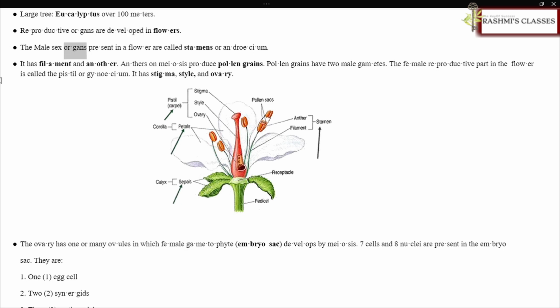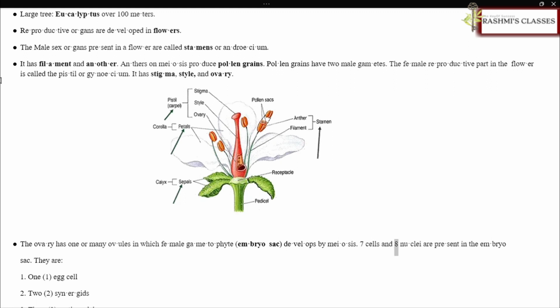The male sex organs present in a flower are called stamens or androecium. It has a filament and an anther. Anthers, on meiosis, produce pollen grains. Pollen grains have 2 male gametes. The female reproductive part in the flower is called the pistil or gynoecium. It has stigma, style, and ovary. The ovary has 1 or many ovules in which the female gametophyte, the embryo sac, develops by meiosis.